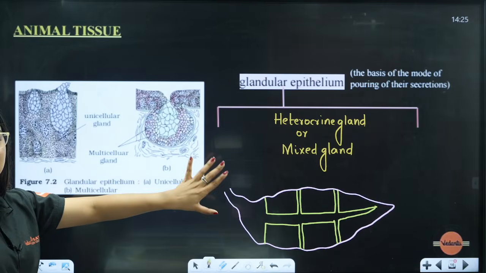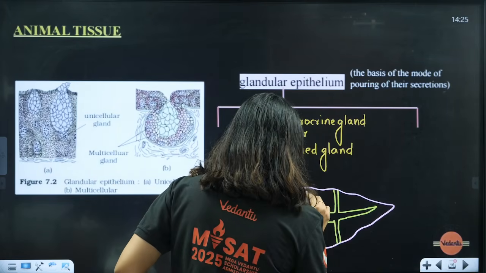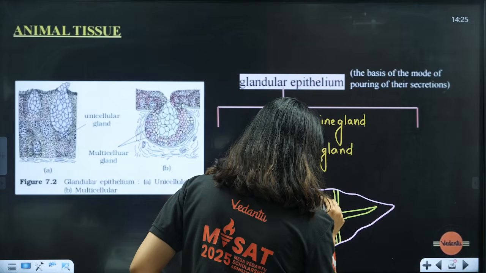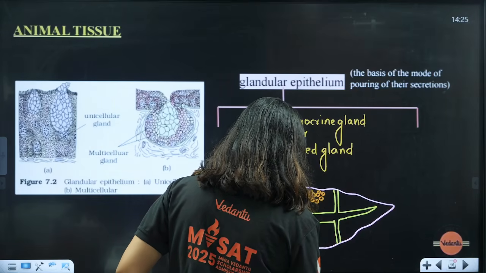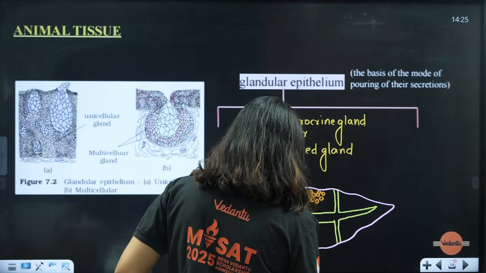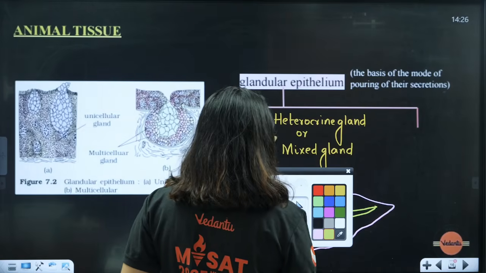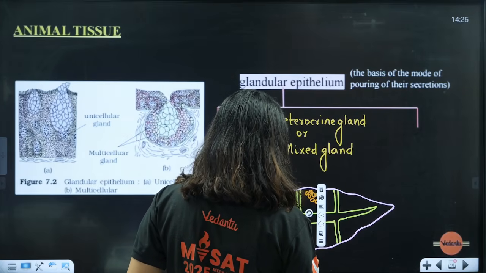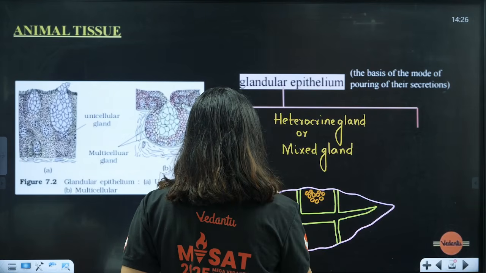Now in this pancreas, there are certain regions where you will start spotting some groups of cells like this. Here also let's draw some groups of cells. These groups of cells are called islets of Langerhans. Now ma'am, what are these islets of Langerhans? I think the majority will know.